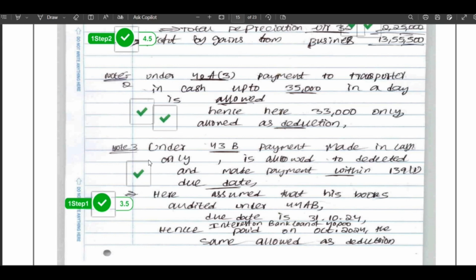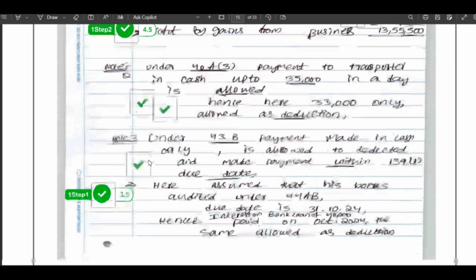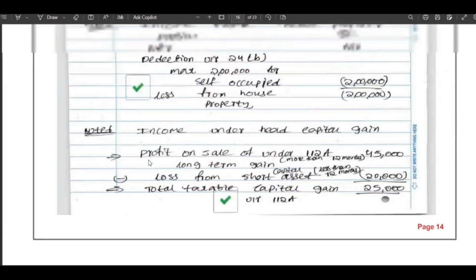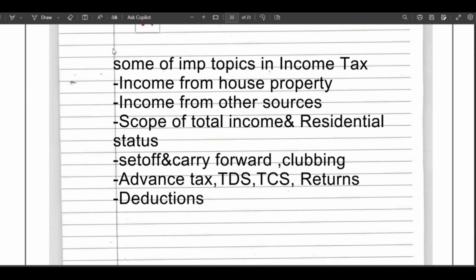So from this you get an idea of the importance of notes while writing the practical subjects, that is accounts, taxation, costing and financial management. If you write the notes, you will get full marks. Let's see some of the important topics in income tax that will secure 25 to 30 marks out of 50 marks in income tax.